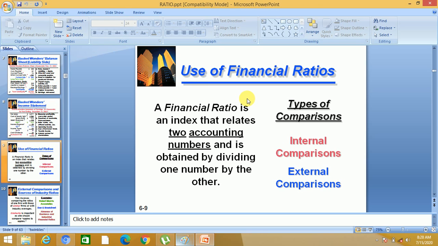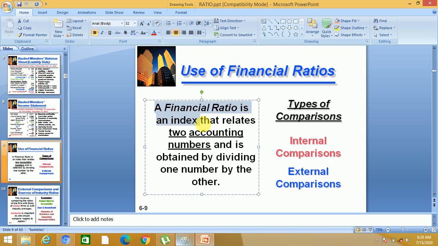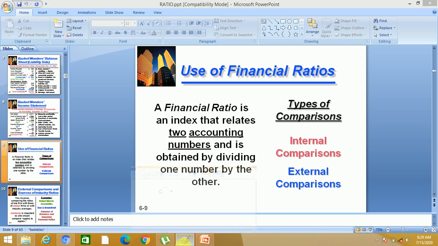Now, what is a financial ratio? A financial ratio is an index, a standard, that relates accounting numbers. Basically, it consists of two accounting numbers, and it is obtained by dividing one number by the other.